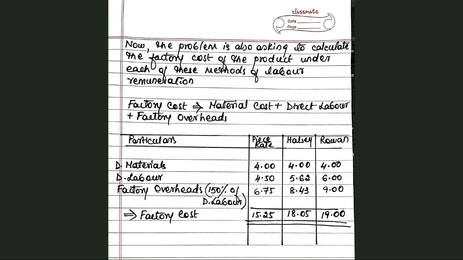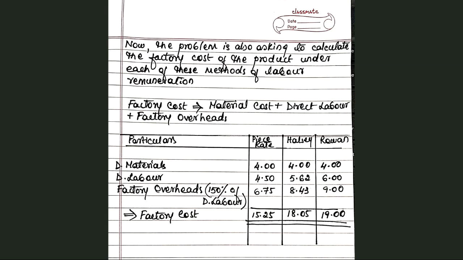So I've calculated factory overheads at 150% of direct labor. So 150% of 4 rupees 50 paise, as in the case of piece rate, will give you 6.75. 150% of 5.62, which is shown under Halsey plan, will give you 8.43, and 150% of 6 rupees as shown under Rowan plan will give you 9 rupees.